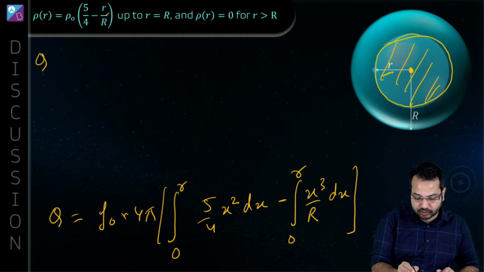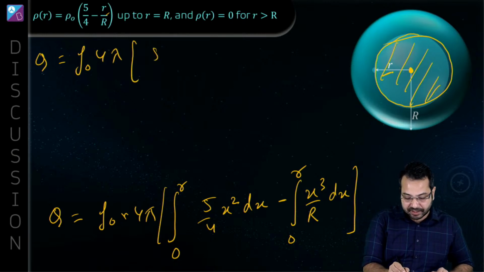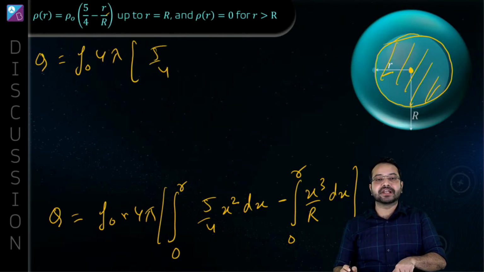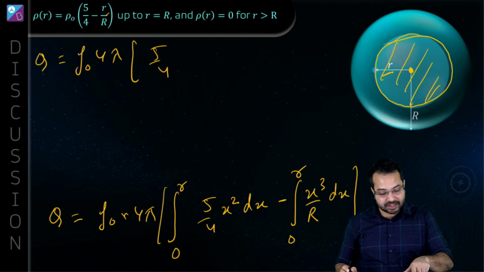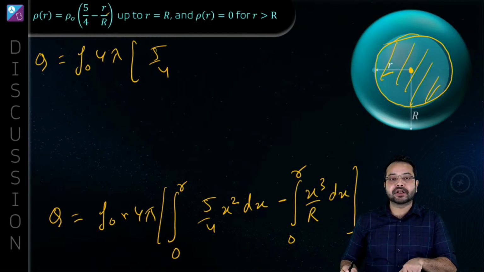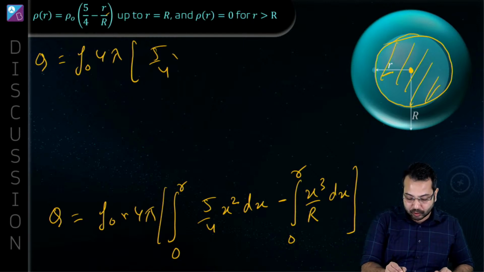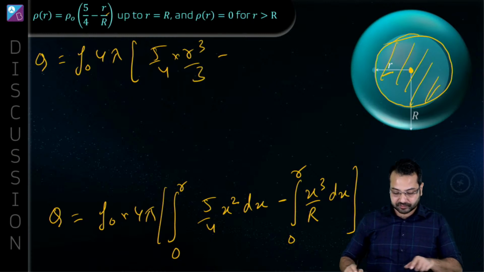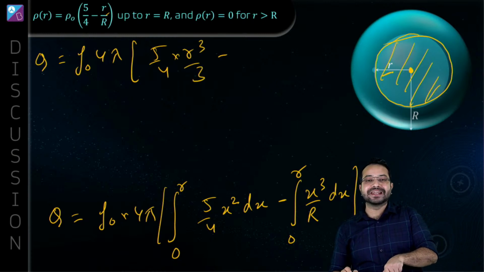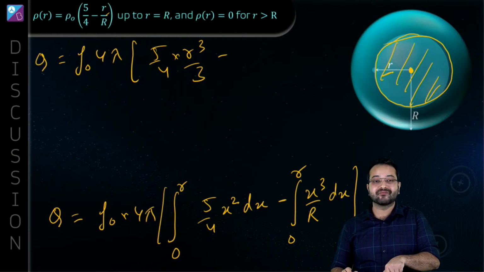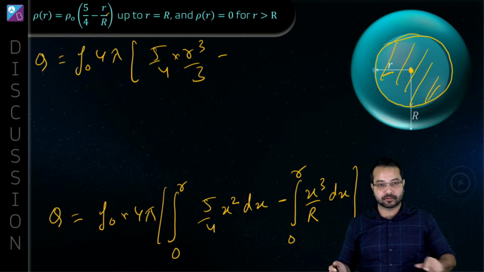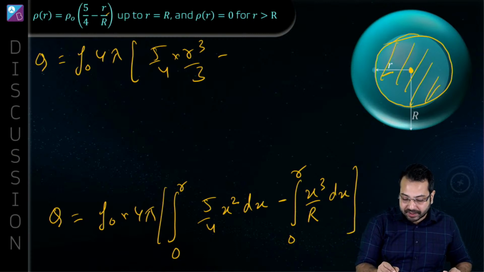Alright, so this is going to become rho naught into 4 pi, and then we have 5 by 4 over here. So x square dx, the integral of x square dx is going to be how much? It is going to be x cube by 3, and the limit of integration is 0 to r. So this is simply going to become r cube upon 3 minus x cube dx. Okay, x cube dx is going to be x to the power 4 upon 4. Okay, and when we put the limits, it is going to become r to the power 4 upon 4.